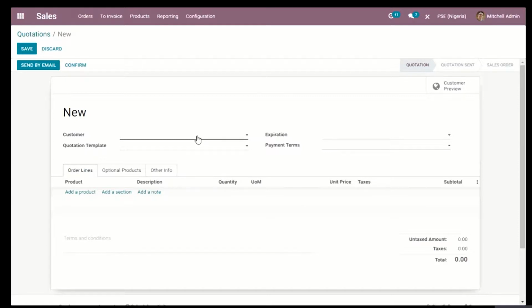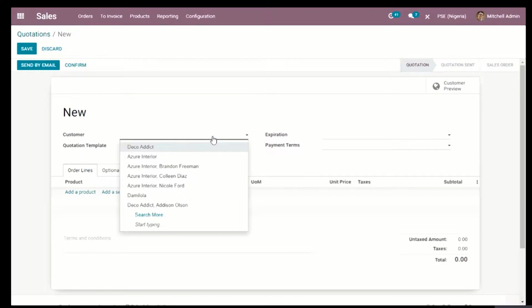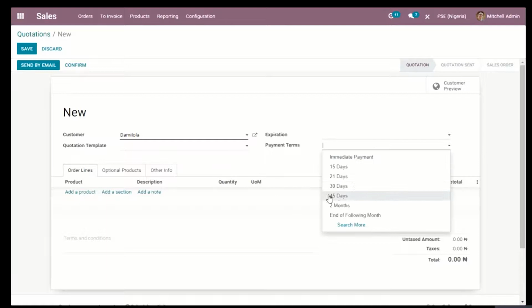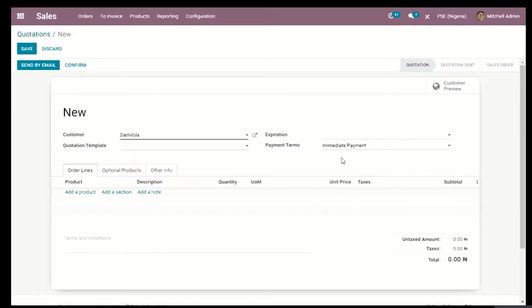This time we're going to be asked to input a customer rather than a supplier. So if we're to input a customer, I'll probably pick Damilola, which is one of my colleagues here. And I can pick a payment term, which is not compulsory, but payment terms depend on how you want your customer to pay. It might be immediate, it might be 15 days, depending on your company's or your business policy. And then I decided I want it to be immediate.